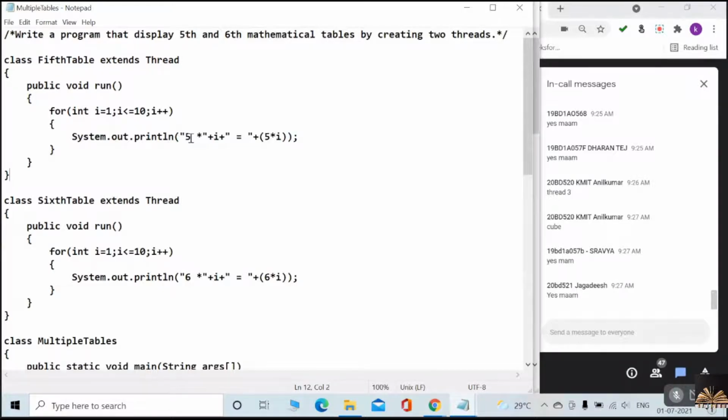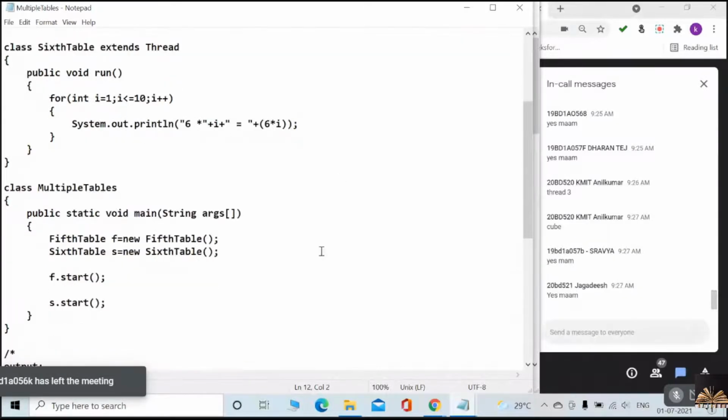How do I need to print? Look at this. You need to look at the format also. You have to print 5 into, and what do you multiply with? First time 1, second time 2, 3, 4, etc. And equal to you need to print, and again concatenate with the answer. 5 into 1, 5 into 2, 5 into 3. Like that you have to concatenate your answer.